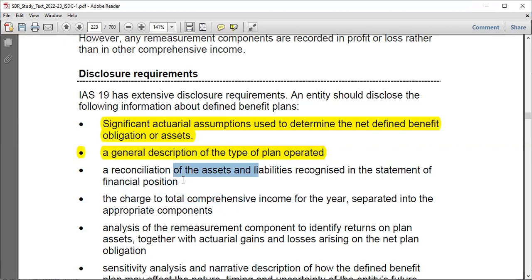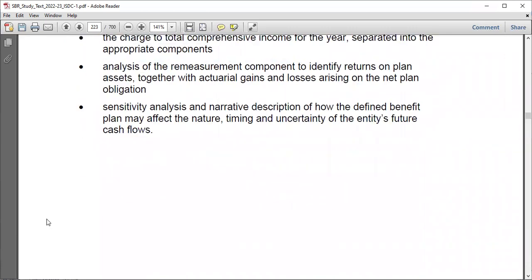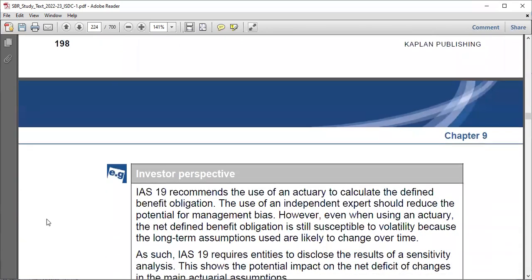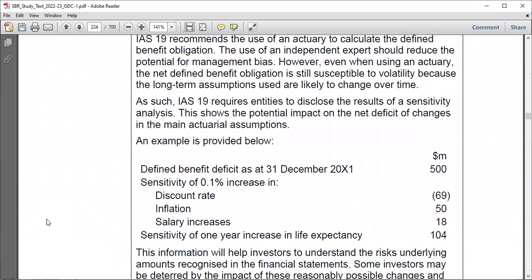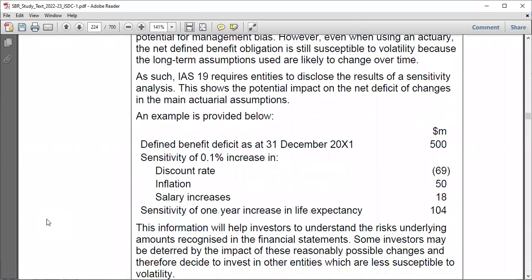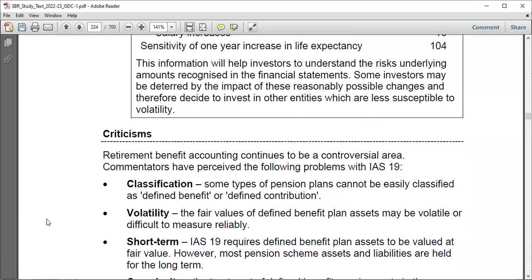We have done that, but in the form of net benefit, net asset or net liability, the charge to total comprehensive income, that remeasurement component, for example. You can just analyze everything. You can have that interest component. So these are the things that we have to take into account when dealing with such a scenario. These are matters that you can just go through. For example, you are given things here, maybe the defined benefit, sensitivity of the salary, things like this.